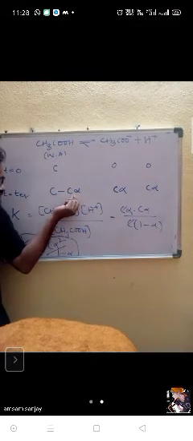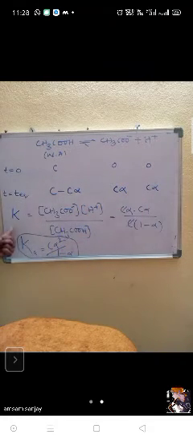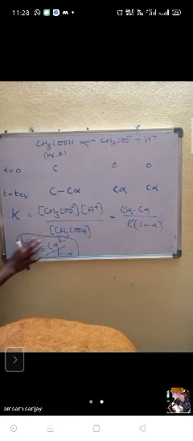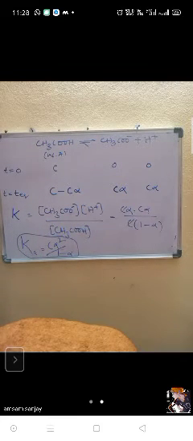That much only formation takes place, C alpha, C alpha. Then Ka is equal to C alpha square by 1 minus alpha.